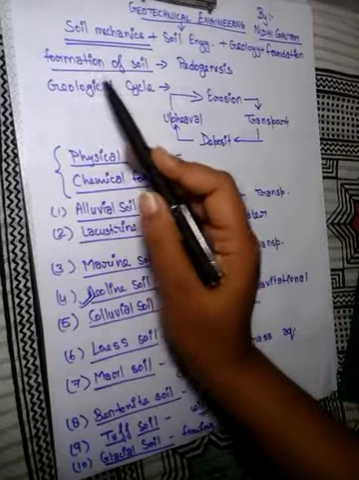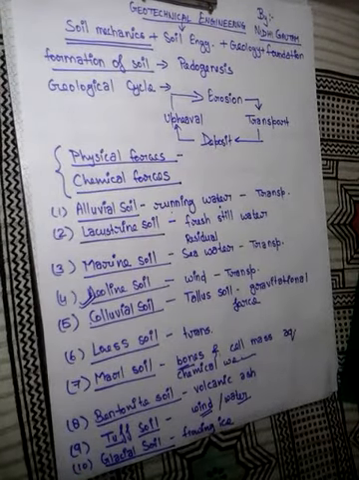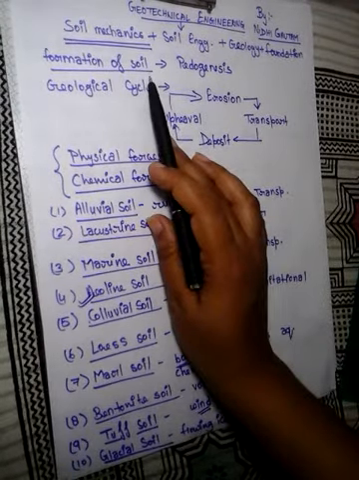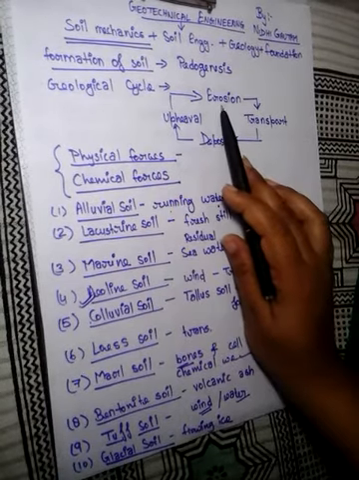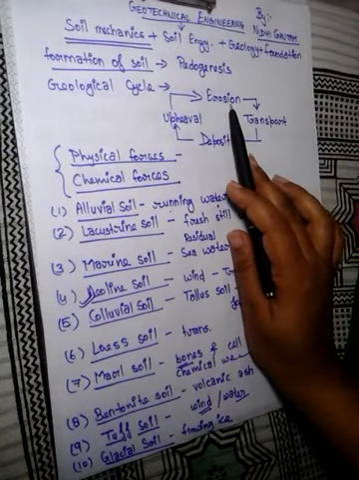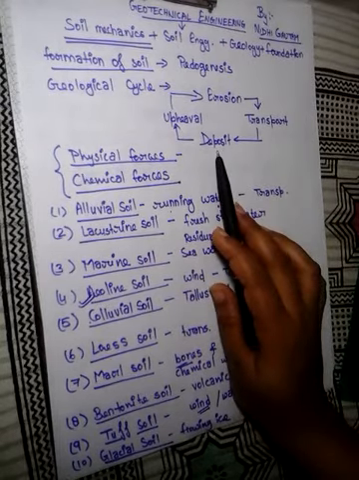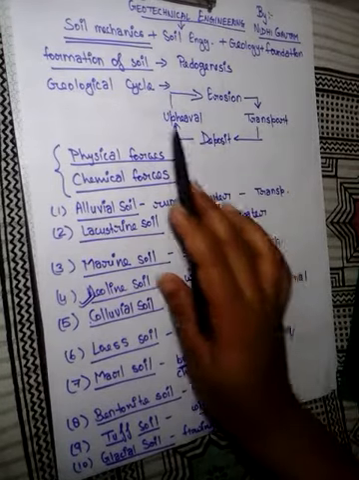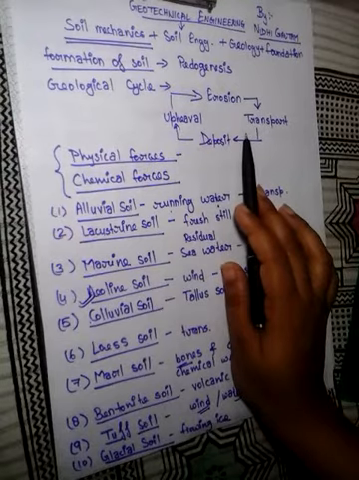Now the formation of soil is known as pedogenesis, and the formation of soil depends on the geological cycle. First of all, soil starts the erosion and it is transported by some agencies. After that it starts deposition and again upheaval and again erosion. So this is the cycle of soil formation.